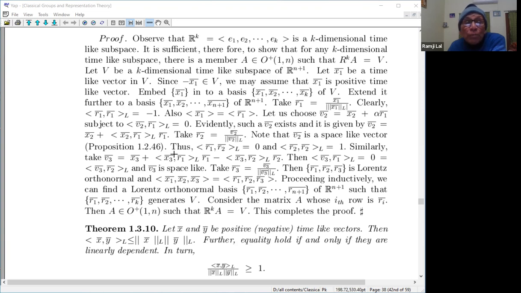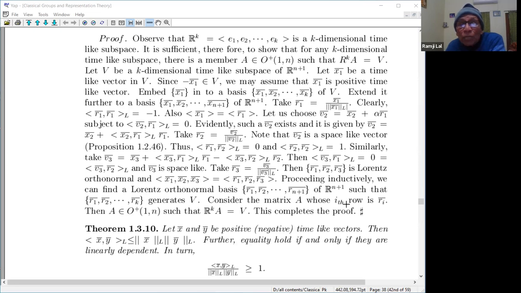You have to take this plus part, but to make it orthogonal to V2 here, you will take, just as in the usual Euclidean setting, minus here, and then you see that this is equal to 0, and this is also space-like because it is orthogonal to R1 here, and V3 is space-like, and then again you take this, and then this is Lorentz orthogonal. So proceed similarly, inductively, and you will be getting R1 bar, R2 bar, Rn bar such that R1 bar, R2 bar generate V.